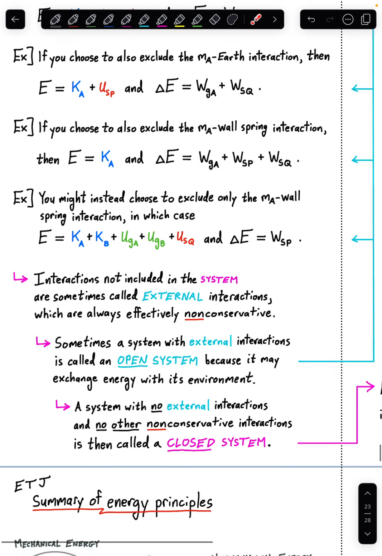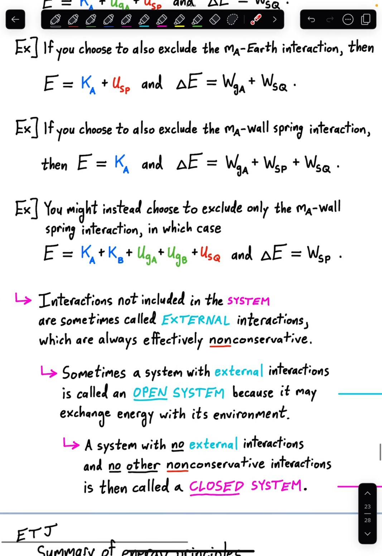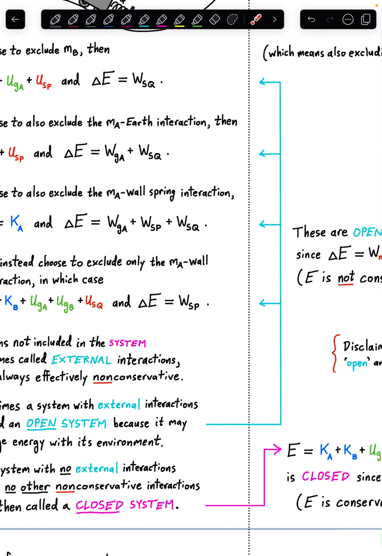But if we go back to our original choice, our original maximalist choice to include all 6 terms, to include everything possible in the system, a system with no external interactions and no other non-conservative interactions is then called a closed system.